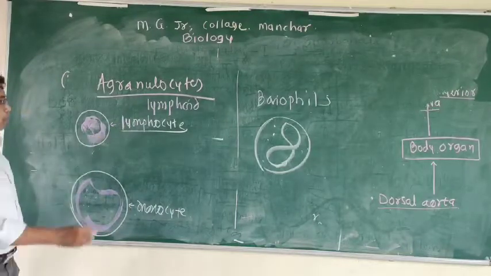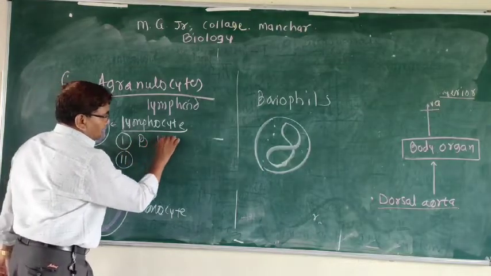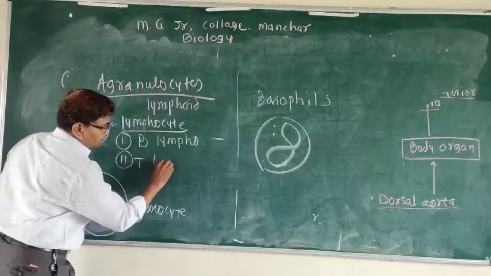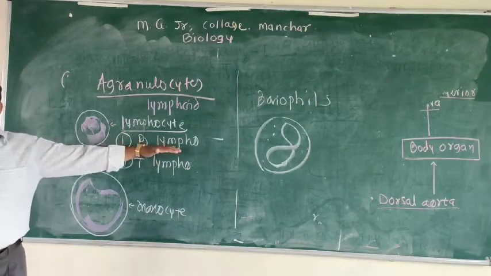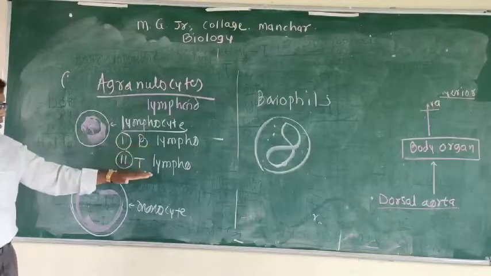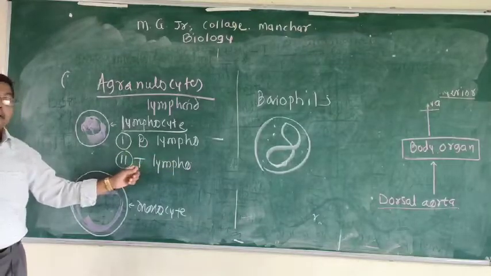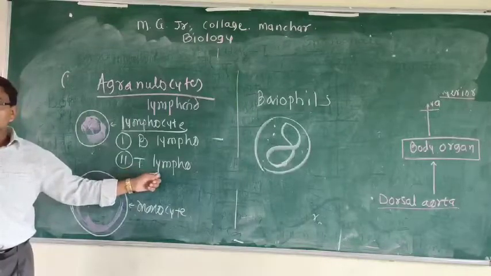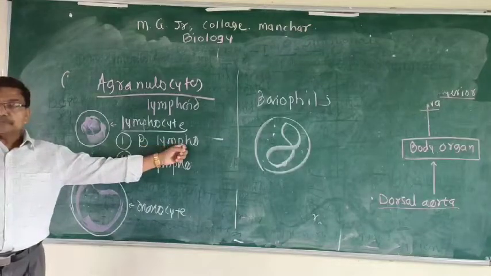The lymphocytes are of two types: B lymphocytes and T lymphocytes. B lymphocytes are produced in the bone marrow and matured there. T lymphocytes are produced in the bone marrow, but they are matured in the thymus gland, so they are called T lymphocytes. These B lymphocytes are related with production of antibodies.